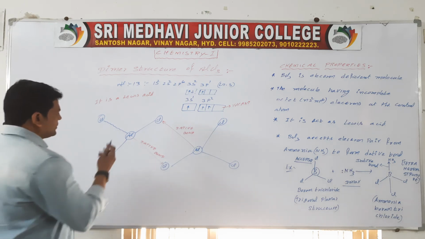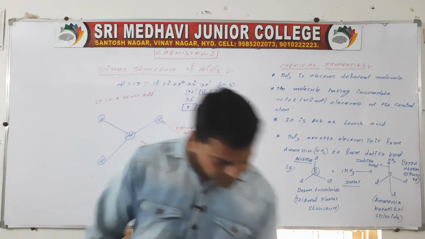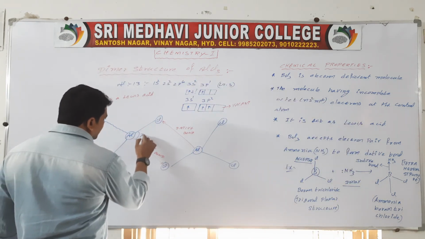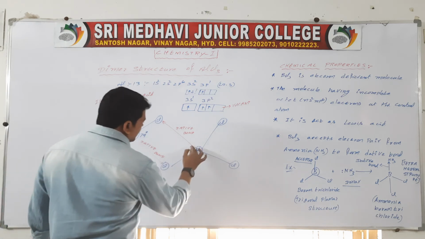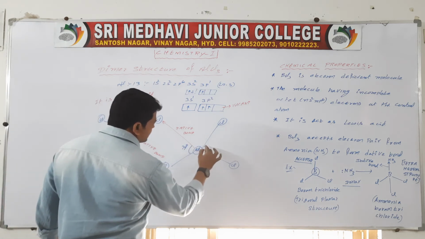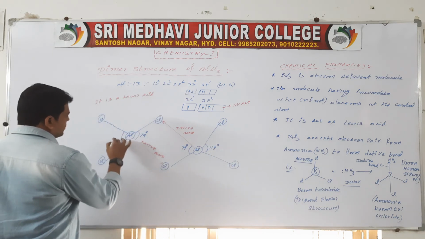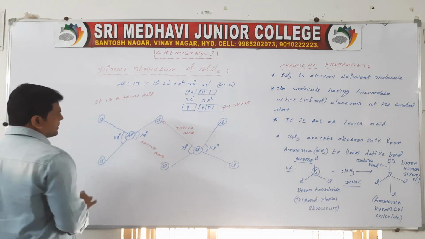Here the bond angle is 79 degrees, and here also 79 degrees. Here the outside bond angle is 118 degrees.